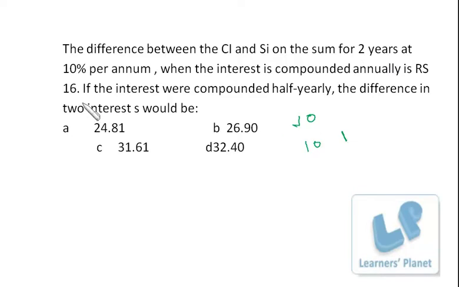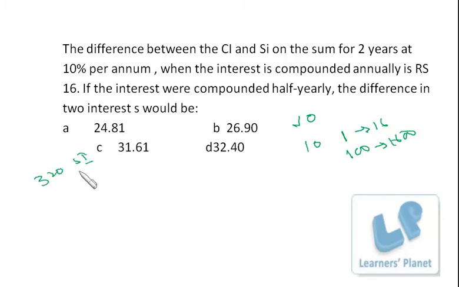But we are given this to be 16. That means 1 is 16. We assumed the principal to be 100, so 1 is 16, so the principal, that is 100, must be 1600. So precisely the principal is 1600. Now simple interest for 2 years on this 1600 at the rate of 10% is 160 per year, so for 2 years it is 320.